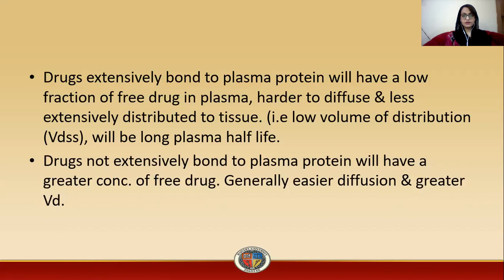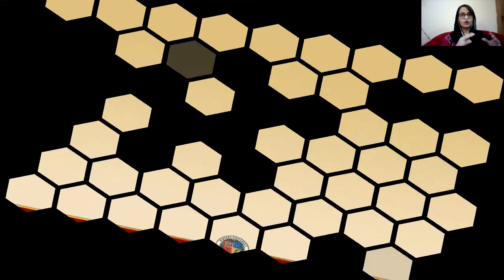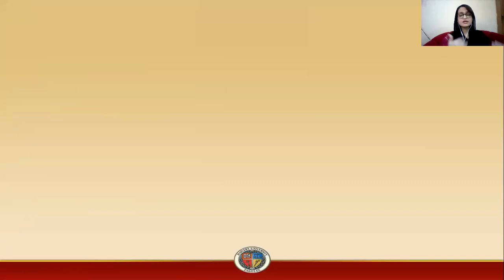Drugs not extensively bound to plasma protein will have greater concentration of free drug, generally easier diffusion, and greater volume of distribution. If the drug is not extensively bound to plasma protein, then the free fraction of the drug available in the plasma will be higher. So it is generally easier for the drug to diffuse, and it will have greater volume of distribution. It will be distributed to more volume, or you can say more tissues, and the volume of distribution in this way will be increased.